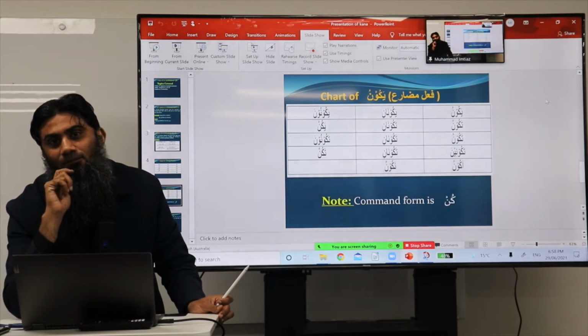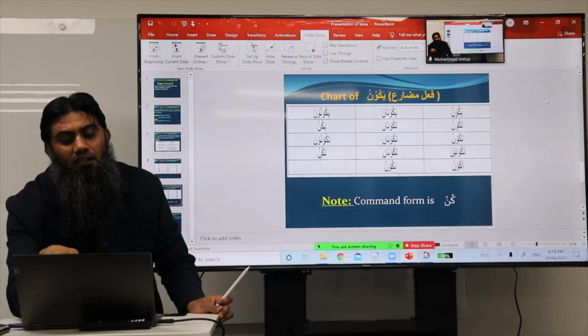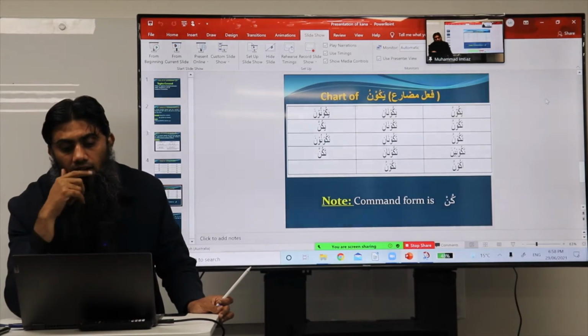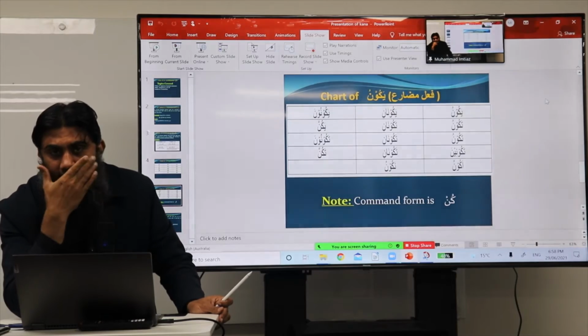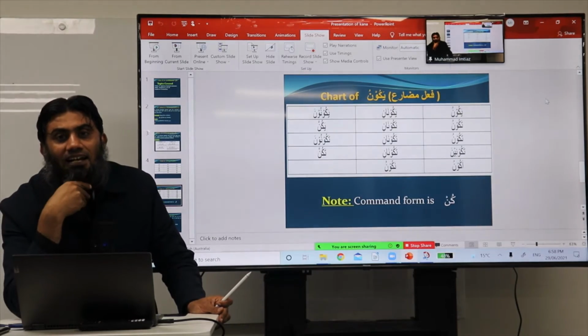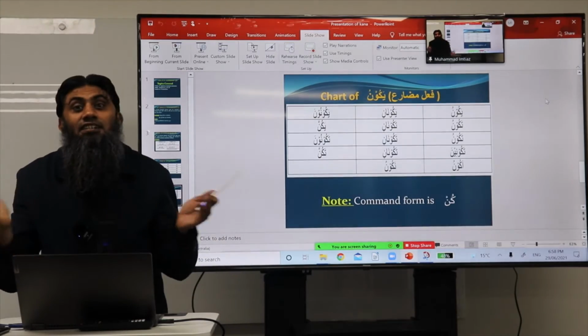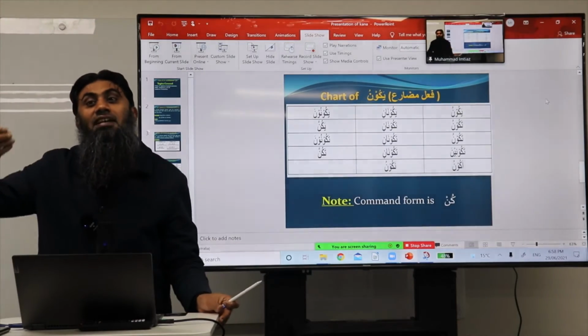Is that right? Yeah. Secondly, it cannot be number 2, 3 or 6. Why? Because neither plural, nor dual, nor female. Excellent. Because number 6 does not change its form. Number 6 remains as it is.